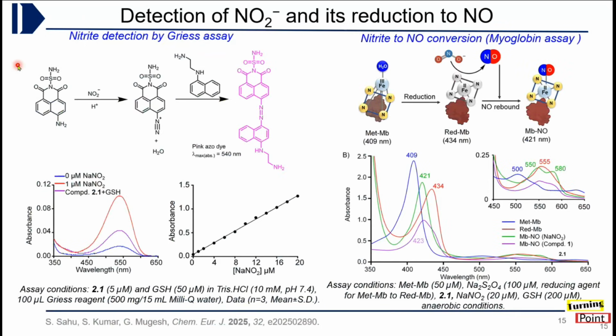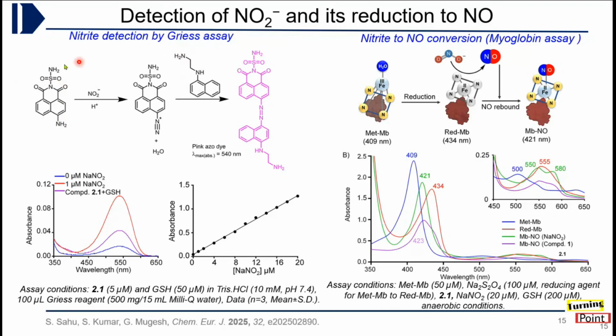So I have talked about the measurement of nitrite release from this compound. For measuring the amount of nitrite released, we have used a well-known assay called the Griess assay. It is a combination of two components. One is 4-amino sulfanilamide and the other is N-naphthyl ethylene diamine.